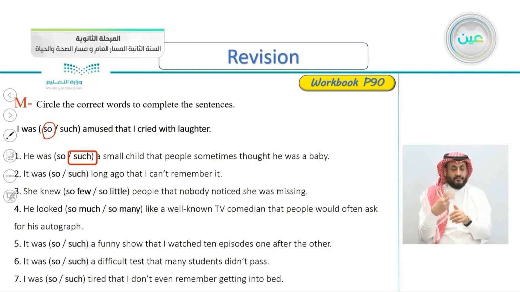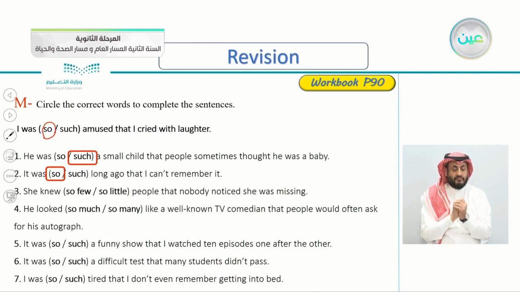Number two: it was so or such long ago that I can't remember. Do we say it was so long ago that I can't remember it? Or do we say it was such long ago that I can't remember it? So the answer here is so. It was so long ago that I can't remember it.